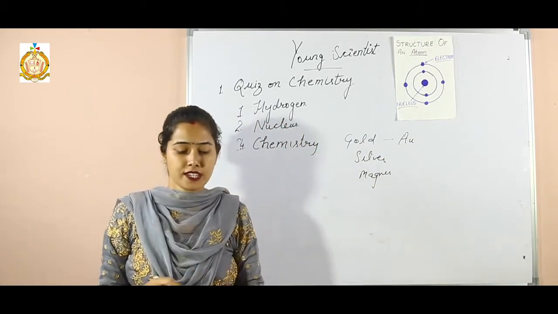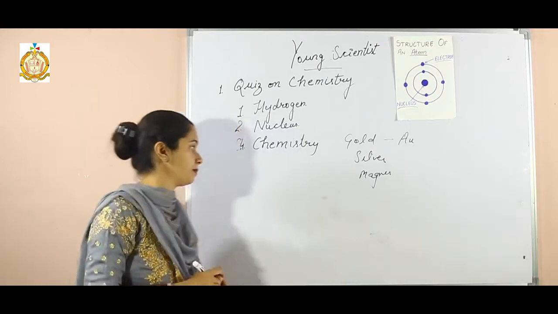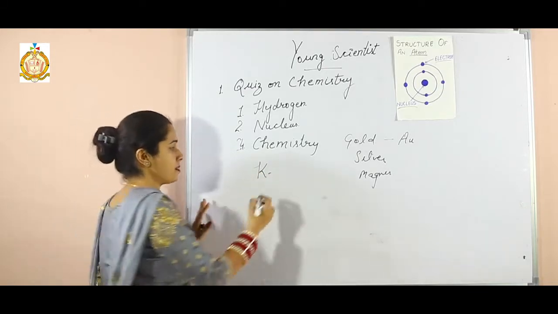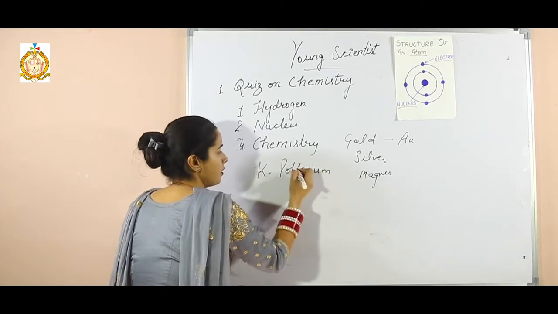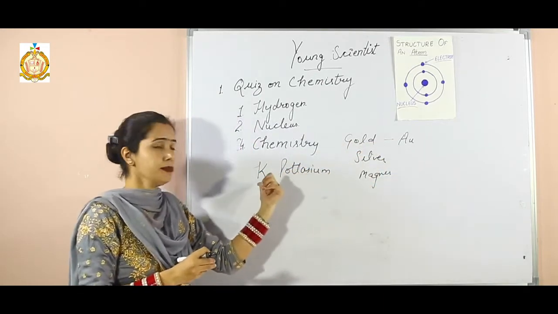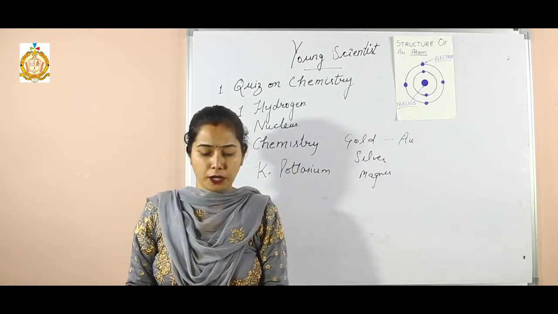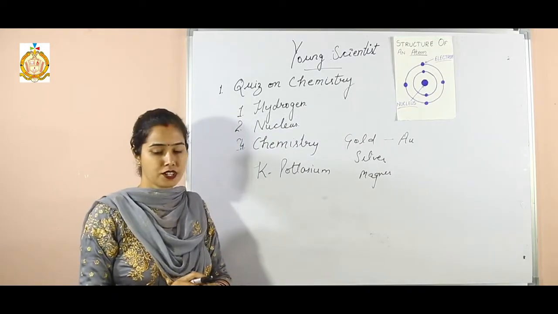Now the next question is, K is the chemical symbol for which element? K. So K is the chemical symbol of potassium. The chemical symbol of gold is AU, and for potassium, K. Now the next one is, what orbits the nucleus of an atom? What orbits the nucleus of an atom?